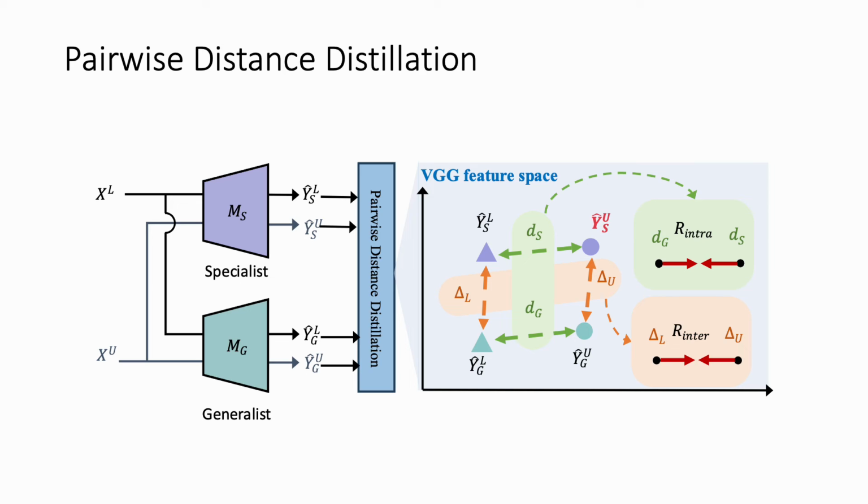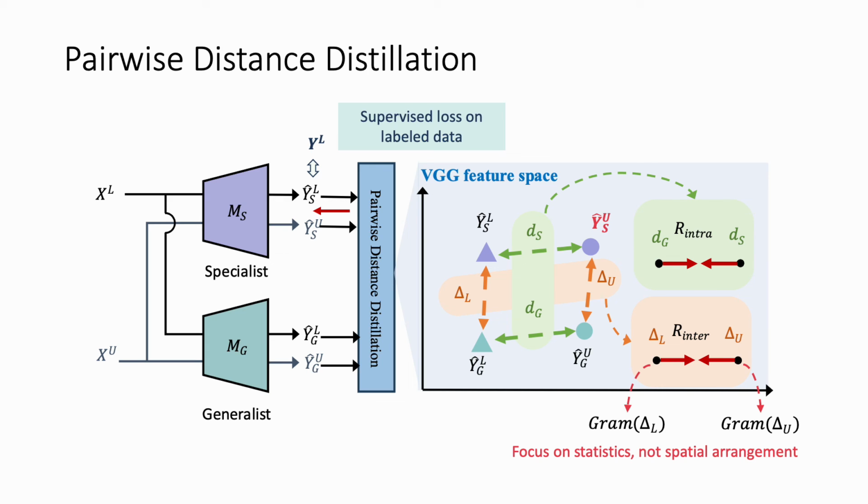Basically, we project the model predictions into the VGG feature space and represent the two consistencies as two regularizations, R-intra and R-inter. Specifically, for the R-inter, we use a Gram matrix to calculate the channel correlation between the feature distances. This is to focus more on the statistical information but not the spatial arrangement. The gradients are used to update the parameters of the specialist.